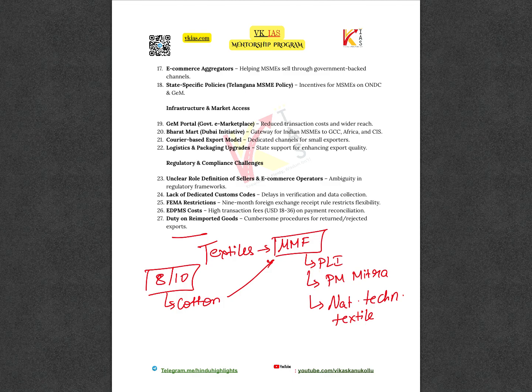Firstly, we have the PLI scheme as an incentive for producing more MMF. Then we have the PM MITRA scheme, which are like mega textile parks which attract FDI because of the infrastructure that they possess. And to make the products better, we need better R&D, right? So, the National Technical Textiles Mission. This is the measure taken by the government to improve the R&D on this MMF.